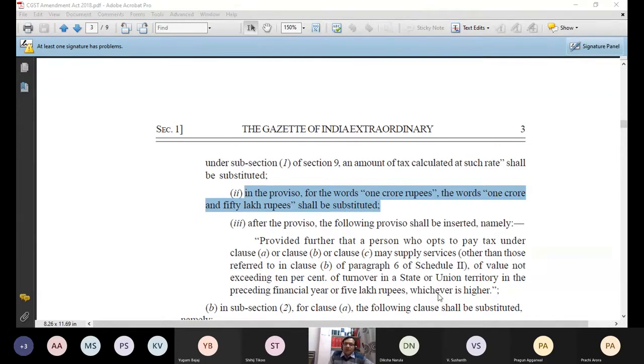I showed you that the knowledge of any act becomes comprehensive and complete when you read the original act, amendment acts, notifications and rules, etc. So many things you have to read to say that you are competent enough to debate on this point in front of, or in any, forum. Anyhow, these 2 points I have discussed with you for the time being. Now let me start sharing my pen tablet, where I will start writing this and show you the simplified form of this composition levy. But you must inculcate the habit of reading the original acts. Let me share the screen now.